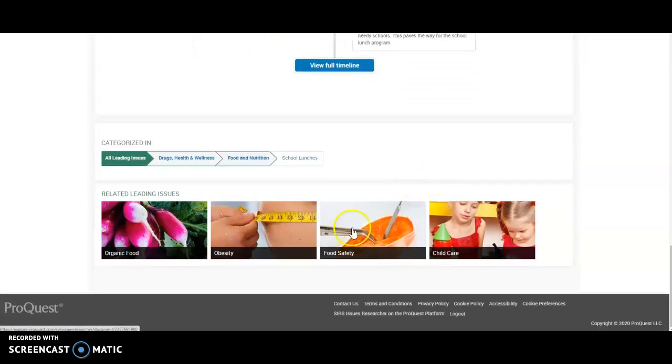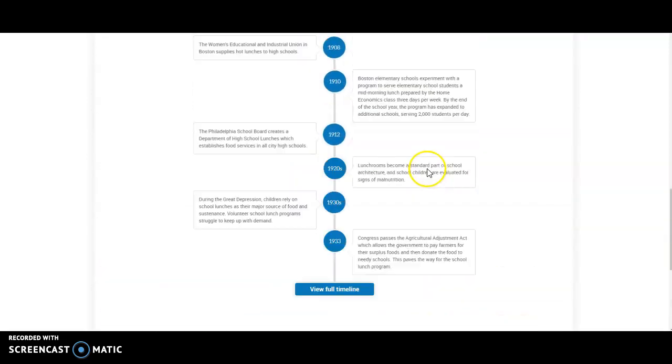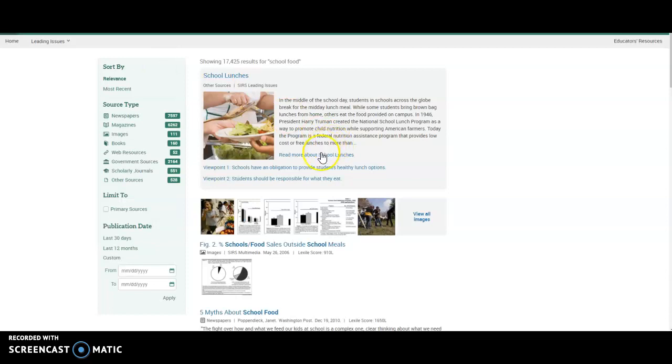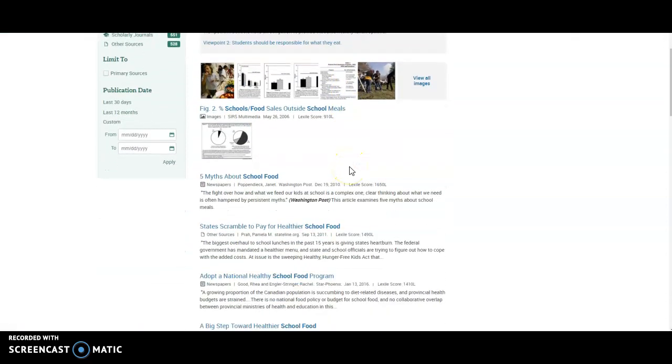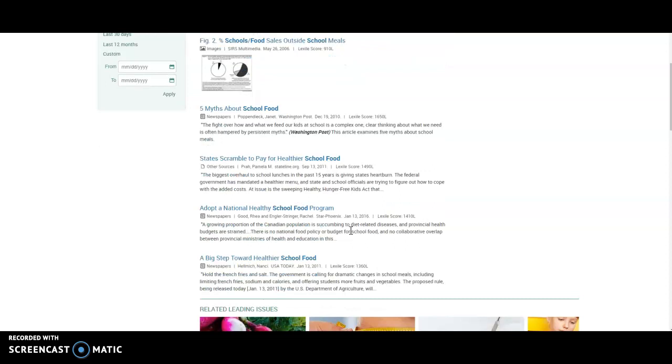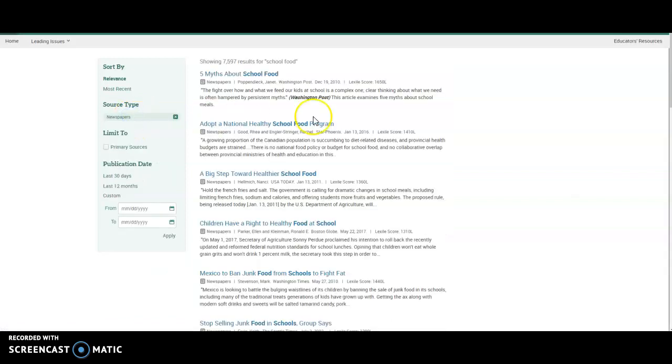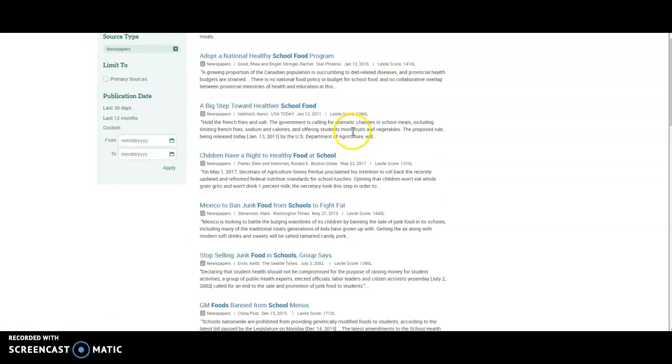And then down here at the bottom, you have some other topics that are related to the issue that you are looking at. Now, if we go back to where we started, we can start scrolling through "5 Myths About School Food," "States Scramble to Pay for Healthier School Food," "Adopting a Healthy School Food Program," or we can scroll into some of these newspaper articles, things like that. I highly suggest that when you go into these resources, you read the quick summaries on what that article is about. That's where you can analyze whether that article is going to help you or not help you.